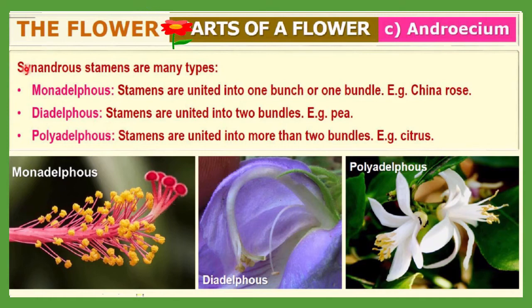Here synandrous stamen is there, but having two groups. Stamens are united into two bundles. Here only one bundle is there, but here two bundles will be observed, such as in the case of a pea.